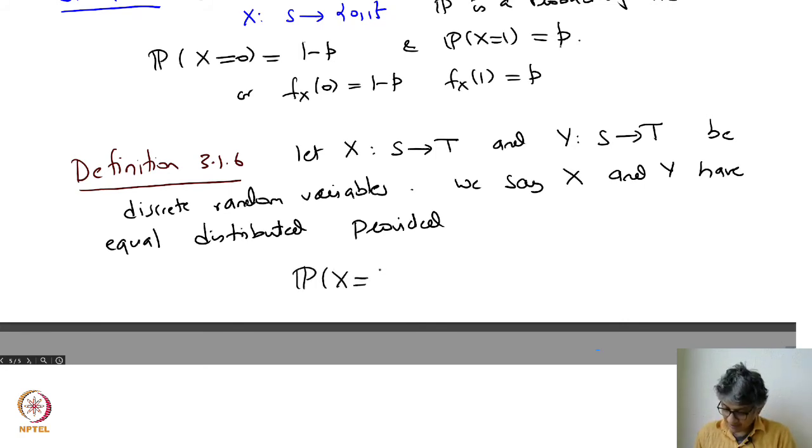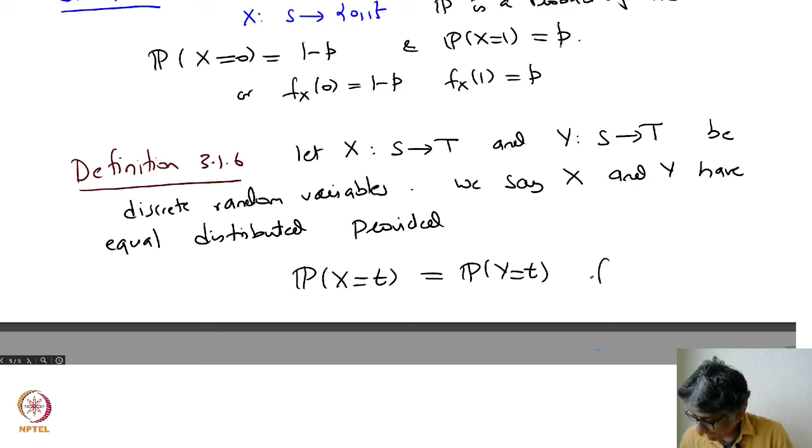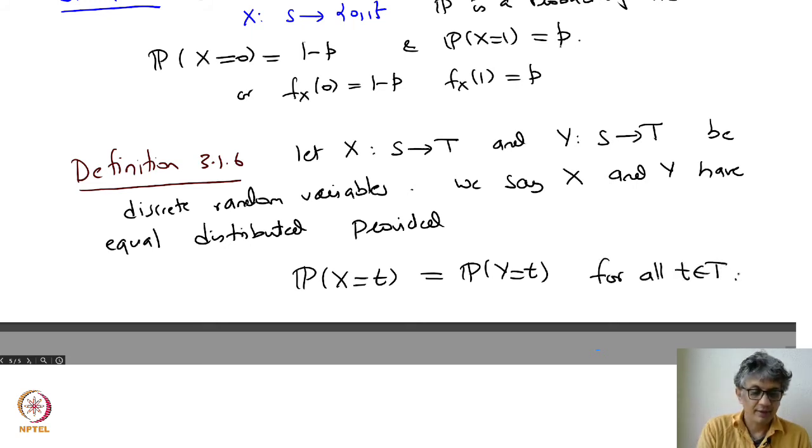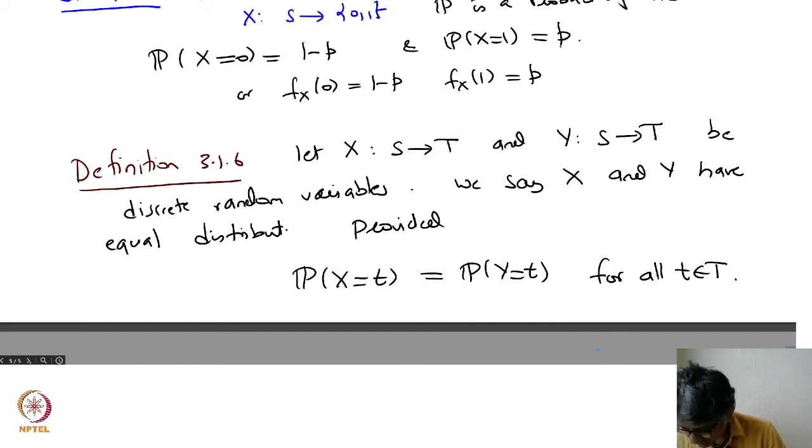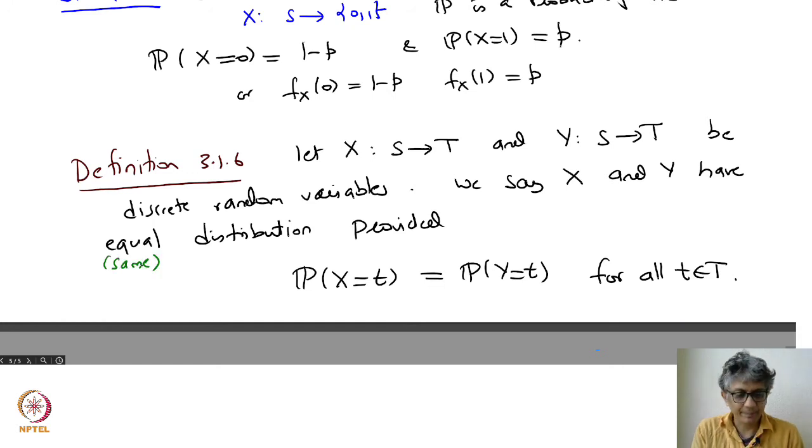That is, the probability of X equal to t is the same as the probability of Y equal to t for all t. So the probabilities are the same, and you say X and Y have the same distribution. I should just repeat this: equal distribution, not distributed. Sometimes you use the word equal, sometimes you use the word same. They all mean the same thing.